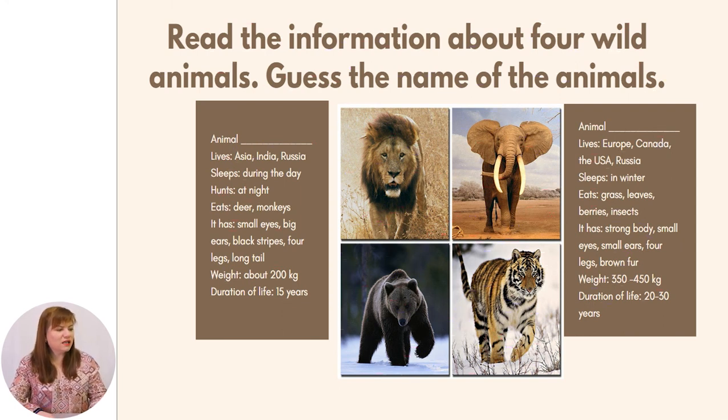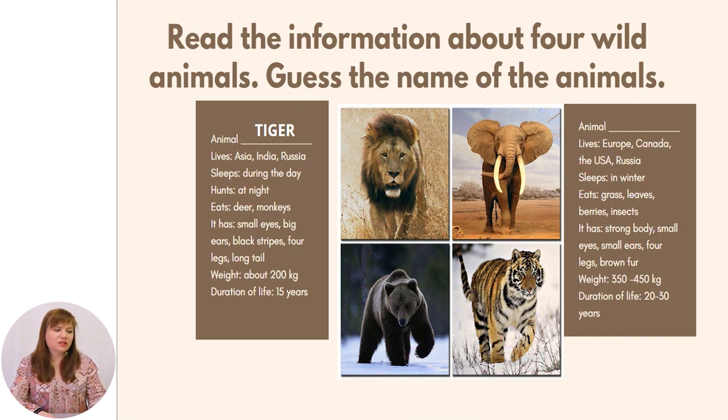This animal lives in Asia, India, and Russia. Sleeps during the day, hunts at night. Eats deer, monkeys. It has small eyes, big ears, black stripes, 4 legs, and a long tail. Weighs about 200 kilograms. Duration of life is 15 years. If we're thinking about the black stripes, we can identify that it is the tiger.